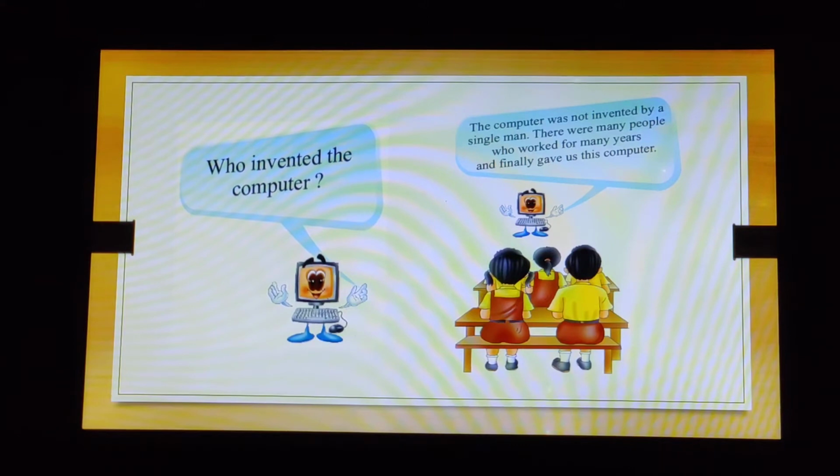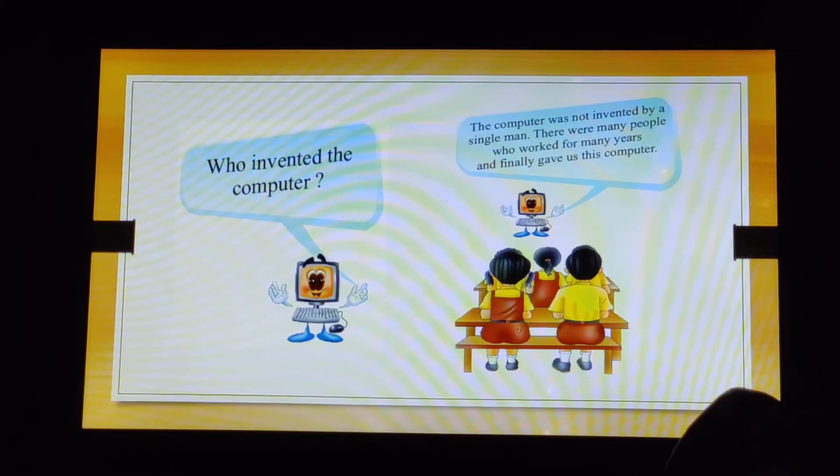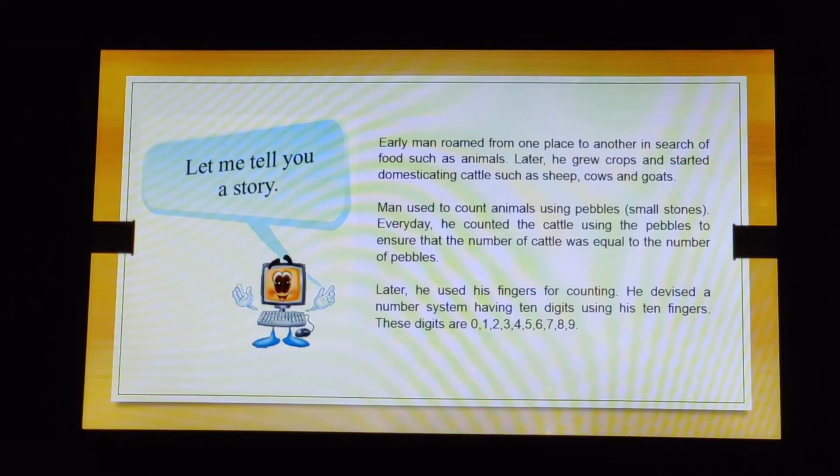Now the computer was not invented by a single man. There were many people who worked for many years and finally gave us this computer. Now, what do you feel about it, children? Is it very useful to us? I suppose all of you will say, yes, indeed, it is very useful. We cannot do without a computer in today's world.